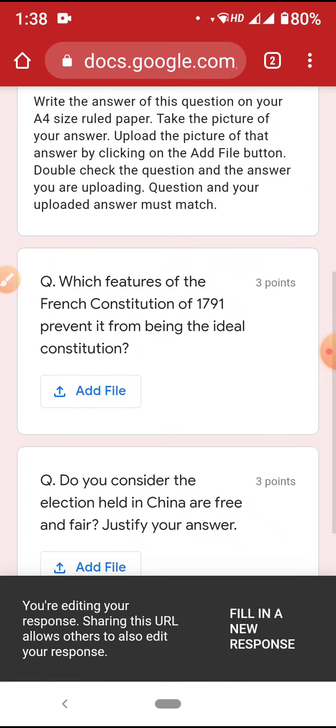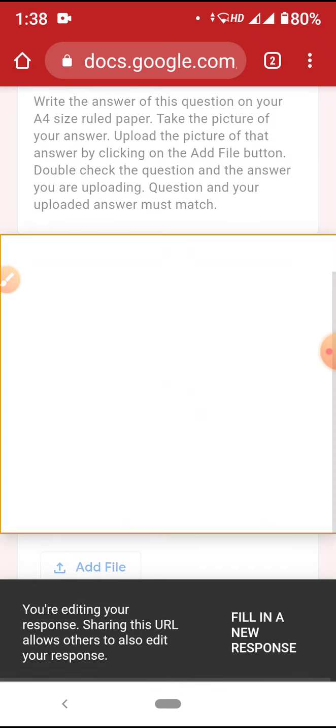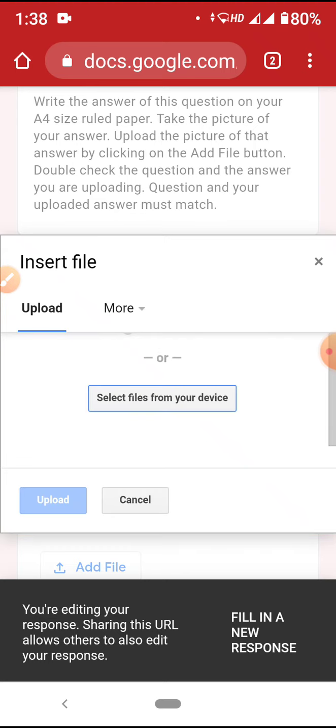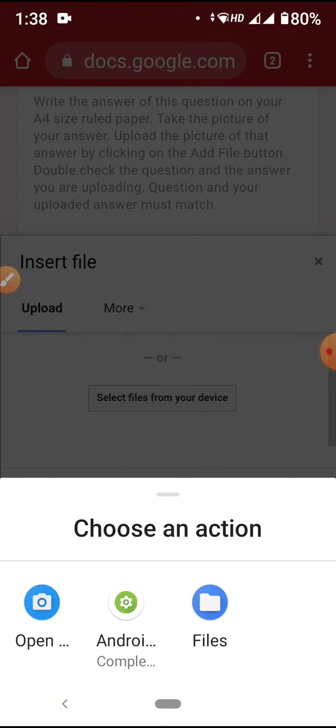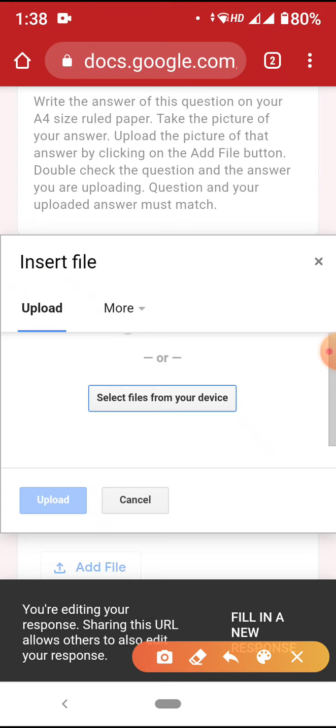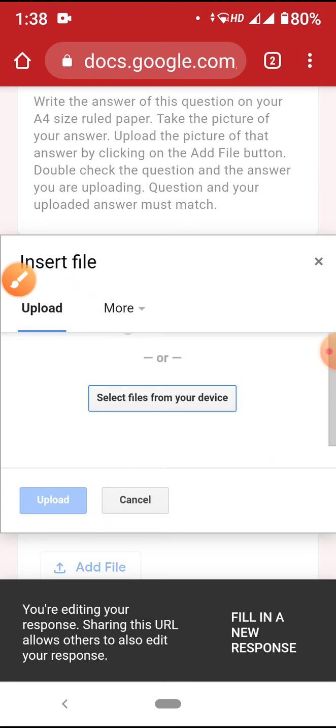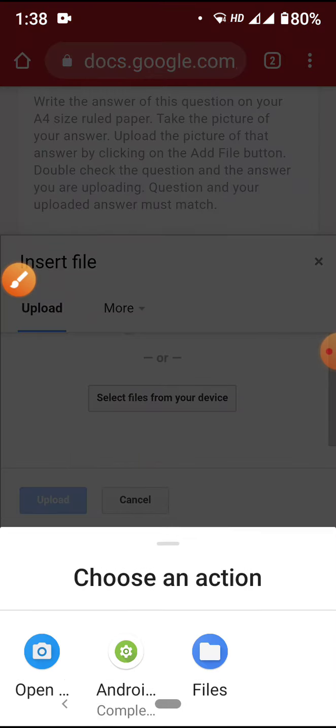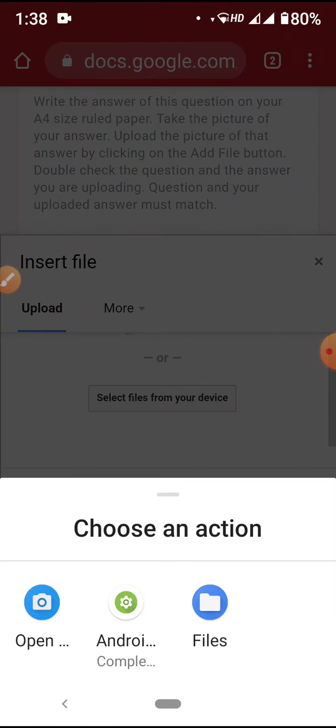I am clicking on this question: which features of the French Constitution of 1791 prevent it from being an ideal constitution? Suppose I have written the paper answer. I am taking the photo. Upload here. I clicked on select files from the device. See, I clicked on the upload button, then I clicked on select files from device. It is asking me to use my camera. It is very good if your phone gives you this option, open camera.